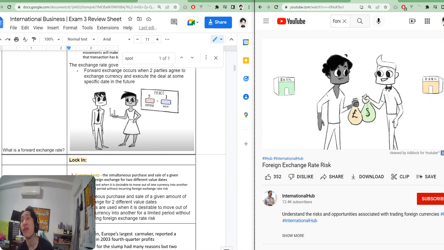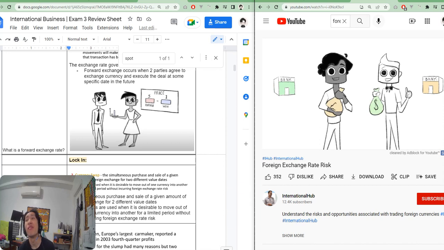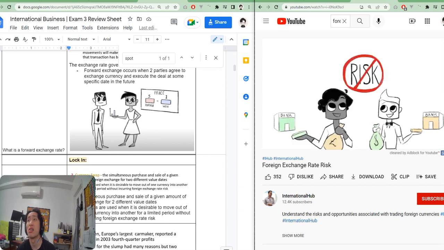Then the companies swap their currencies, giving each company the foreign currency it needs, but allowing each company to pay back the loan in its local currency, eliminating exchange rate risk.